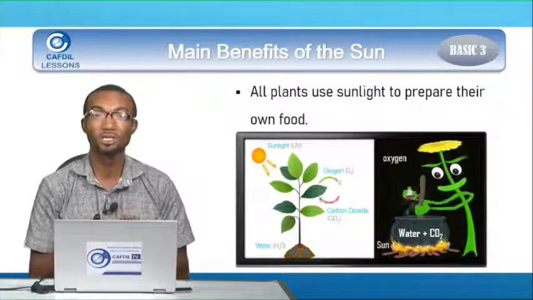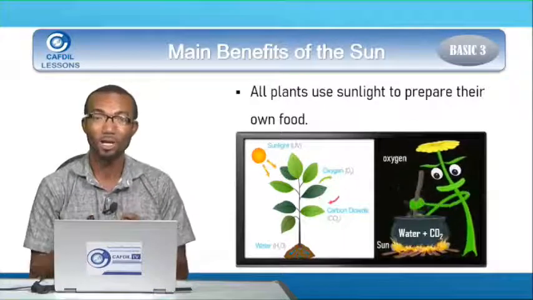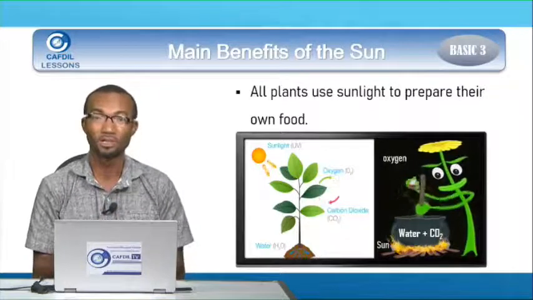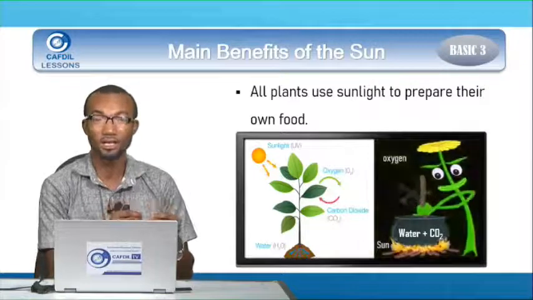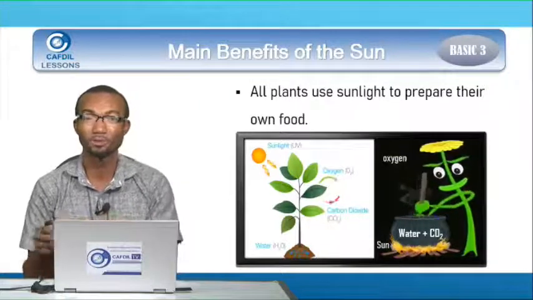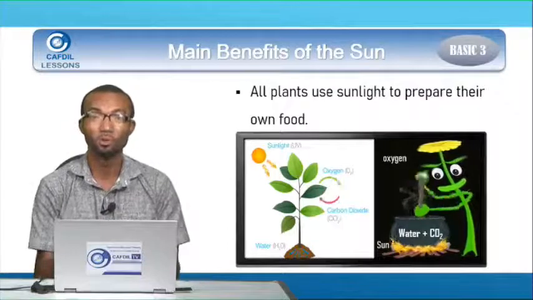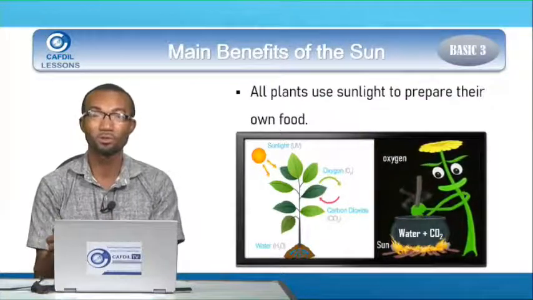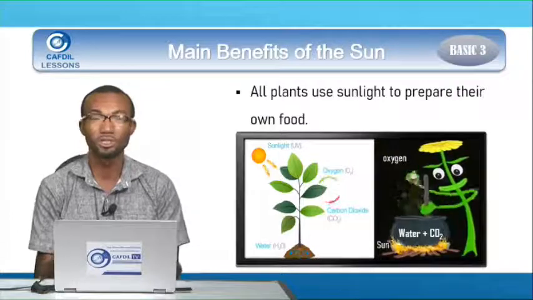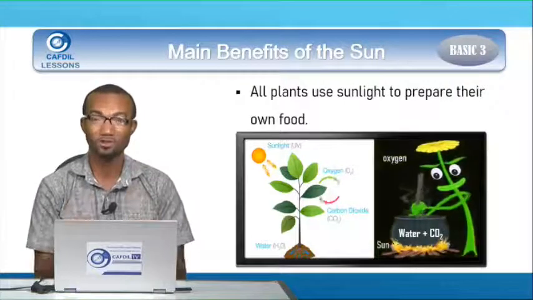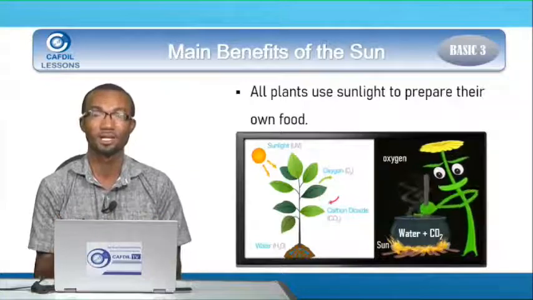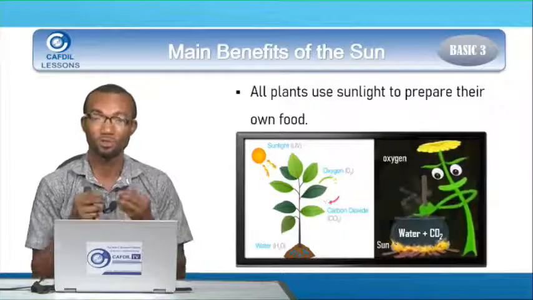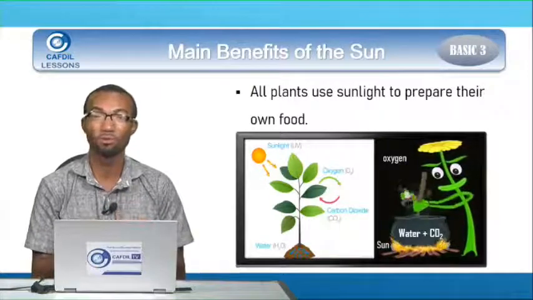In the same way, without our firewood, our charcoal, our gas, our electric stove, we cannot also cook. If your mom tells you that today you eat cassava with contomere stew, and then you open your bowl and you see that the cassava was not boiled, and in the same way the contomere is fresh in your bowl, can you eat it? No, because you need a source of heat to cook that food. In the same way, the sun also provides plants with a source of heat for them to prepare their own food.